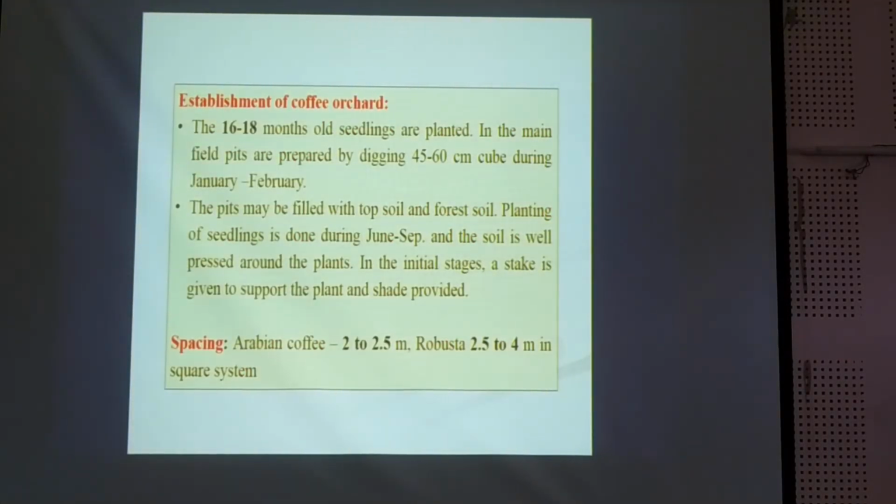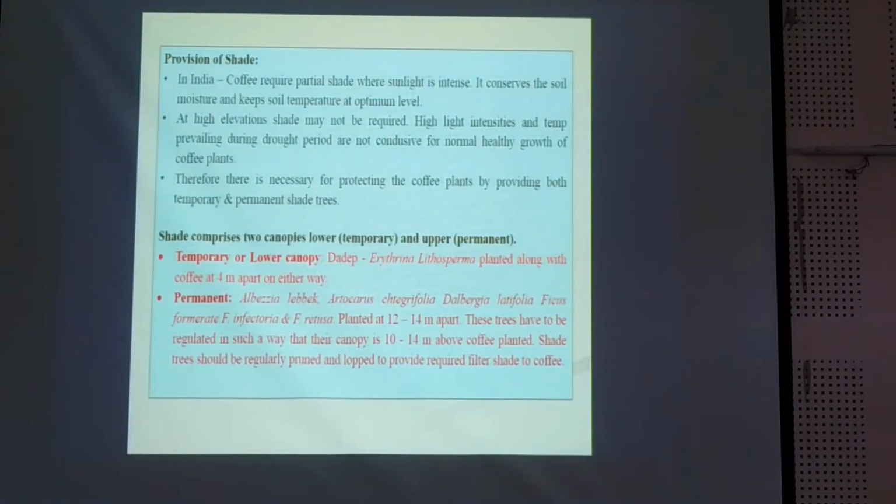For the establishment of the coffee orchard, 16 to 18 month old seedlings are planted in the main field. Pits are prepared by digging 40 to 45 to 60 centimeter cubes during January to February, and every care which we have discussed earlier should be taken during planting. The spacing kept for Arabica coffee is 2 to 2.5 meters between two plants, and for Robusta 2.5 to 4 meters in the square system. It should be planted in this way.